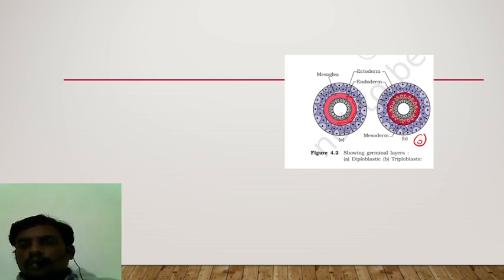So due to presence of this mesoderm, this embryo belongs to triploblastic. And this one, due to absence of this cellular layer, is called a diploblastic embryo.